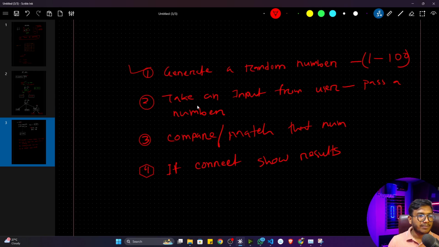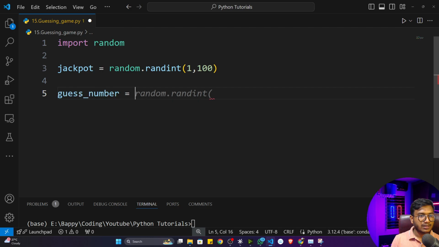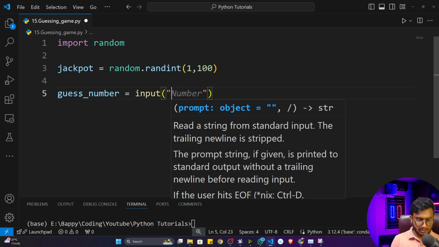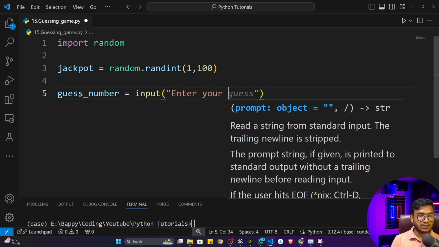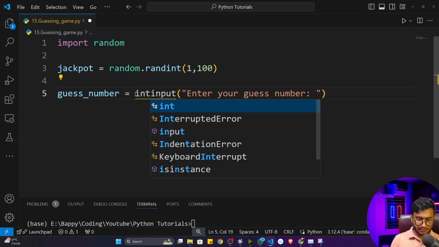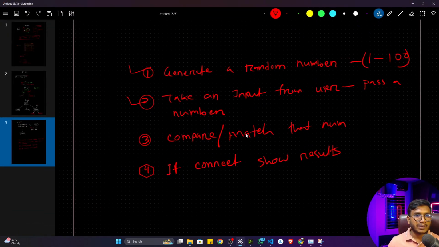Now the next thing we have to do is take an input from the user. That means the user will pass a number. So let's take the input. I'll store it in a variable called guess number. Guess number is equal to input, and here I will ask the user: Enter your guess number. And I'll convert this number to integer, because we are playing with the integer data type, so we have to convert our data to integer.